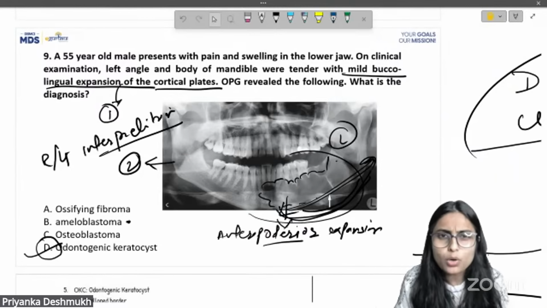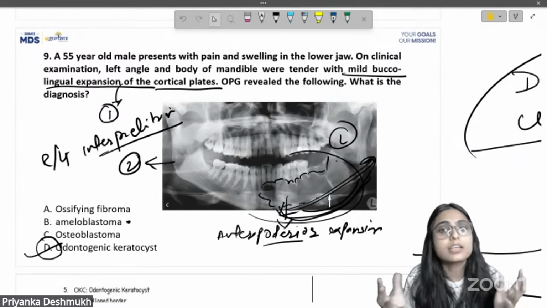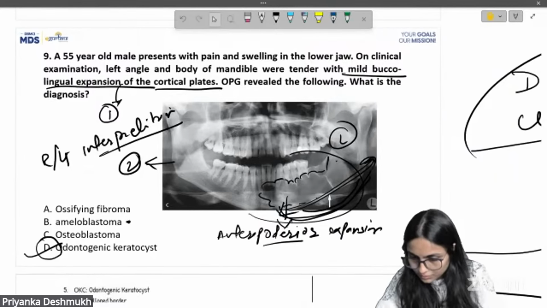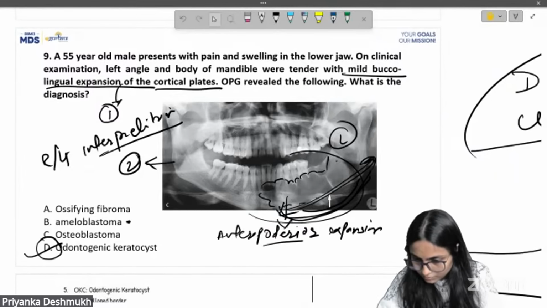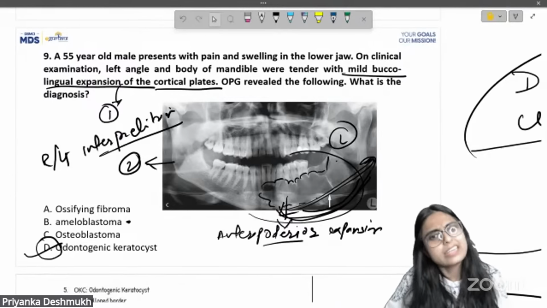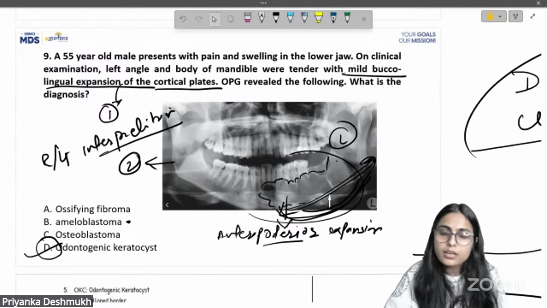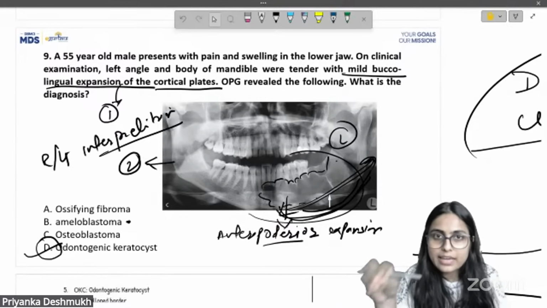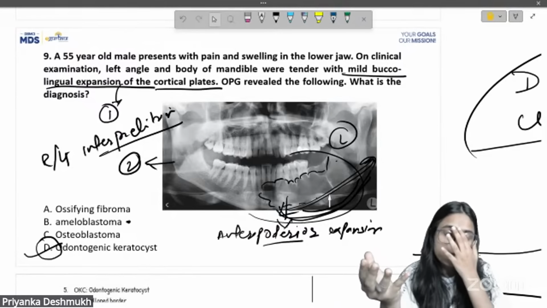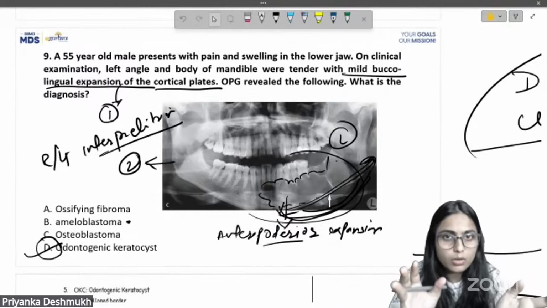So according to the given features and the recall from students, we will go with option number D. Ameloblastoma was not there in the options, it's okay. OKC was there in the option for sure, and according to the recall from students, I would be going with the OKC.